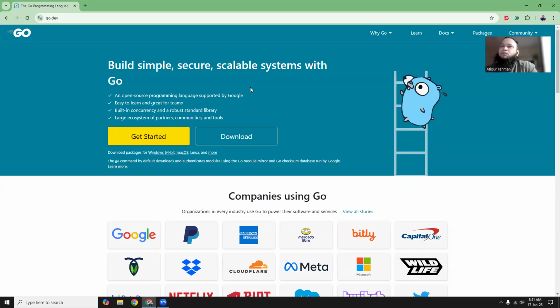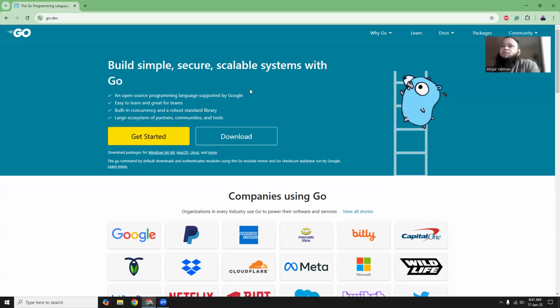So today I'm going to show you how you can install Go and write microservices using Go. Go is developed by Google and they use this in their real production environments. We all know that Google is very cautious about performance and security. In terms of Go, I think they have ensured those things in the language.